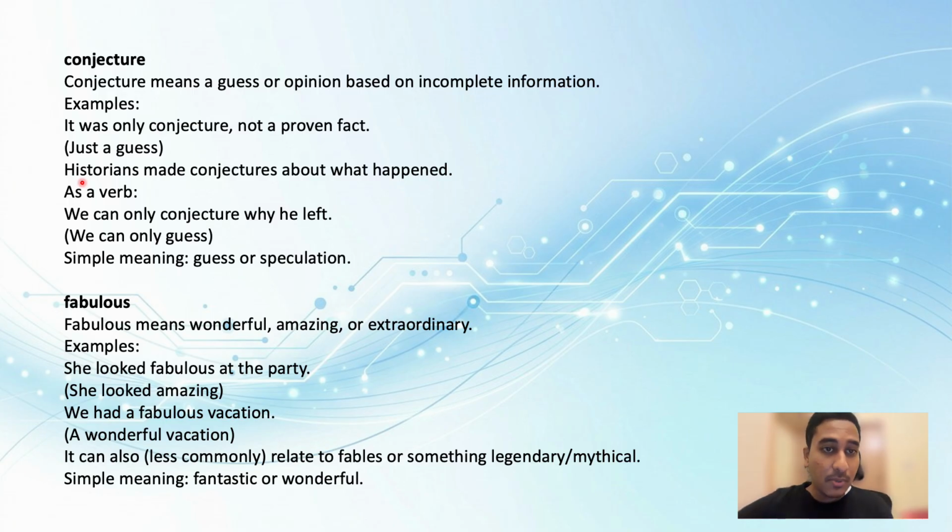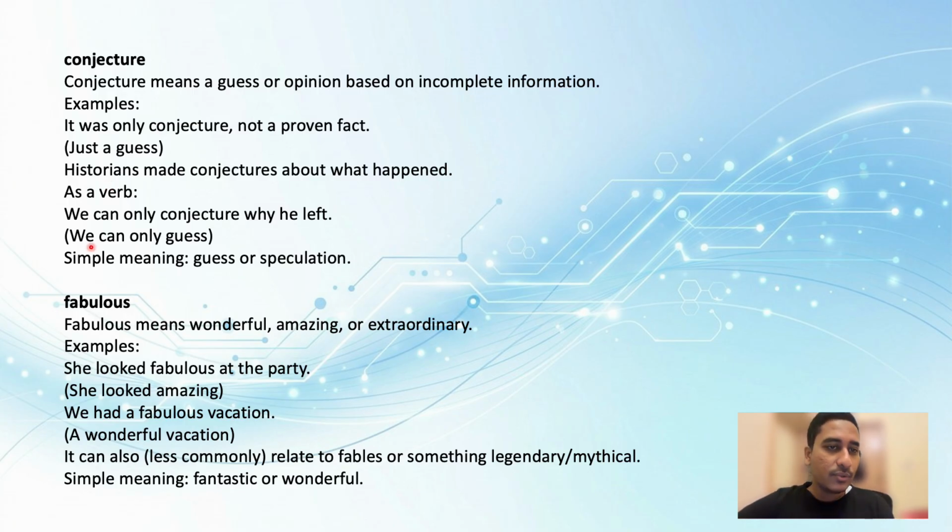Historians made conjectures about what happened. Well, historians usually do that. Historians here refers to people who do research on past history, and they might have knowledge about that history. So usually what historians do is make a claim or say something that may not have actually happened. So historians usually do that, and that's what this sentence is telling. Historians made conjectures about what happened.